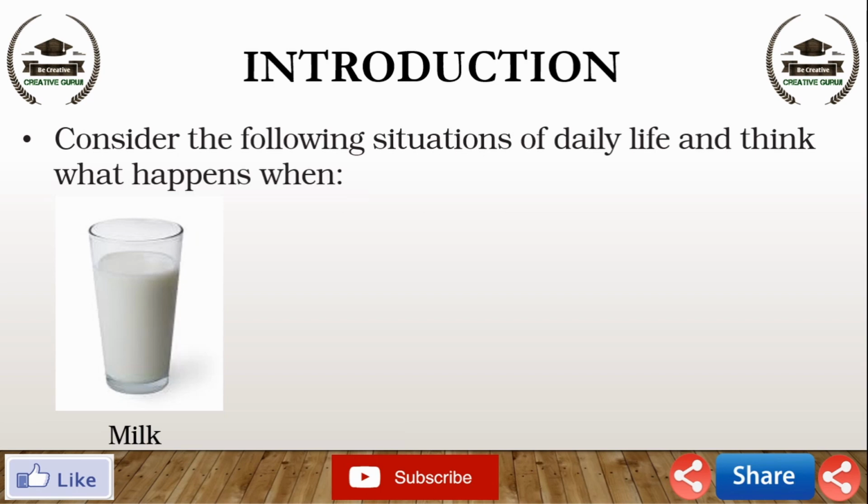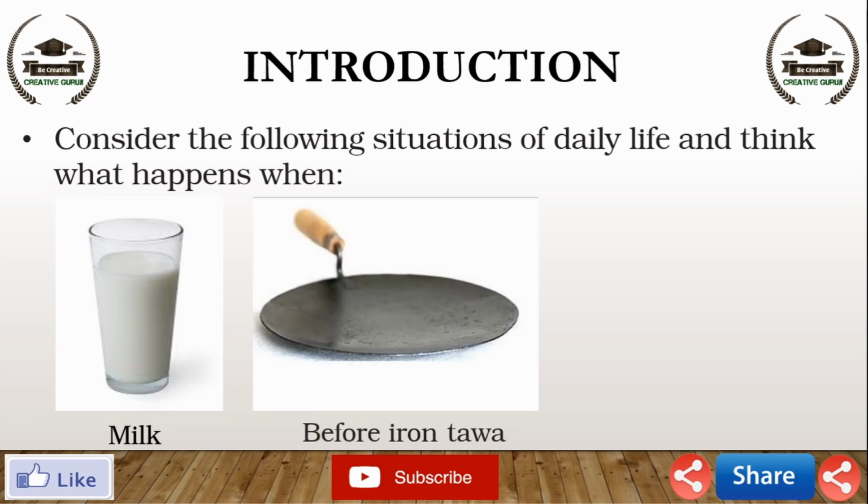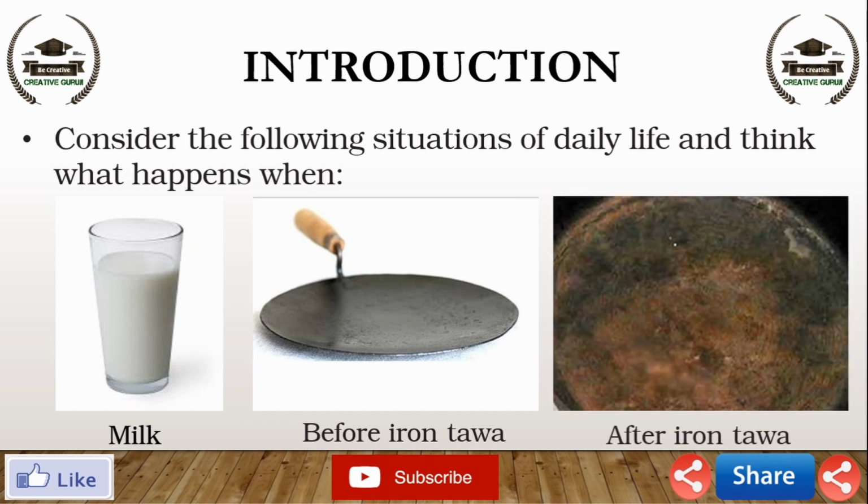Think about the next situation. What happens when an iron tawa, pan, or nail is left exposed to humid atmosphere? Answer is, when iron items like tawa, pan or nails are left exposed to humid atmosphere, you can find a reddish brown coating on them. In all these situations, the nature of the initial substance has somewhat changed, like milk and iron items. We have already learned about physical and chemical changes of matter in our previous classes. Whenever a chemical change occurs, we can say that a chemical reaction has taken place.